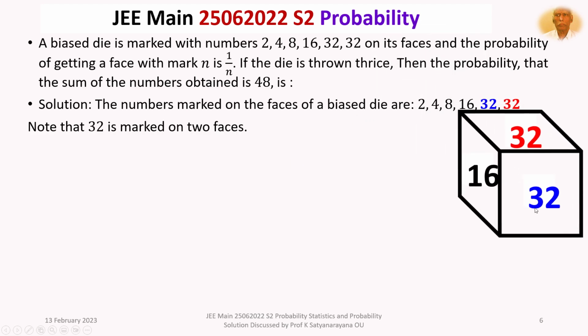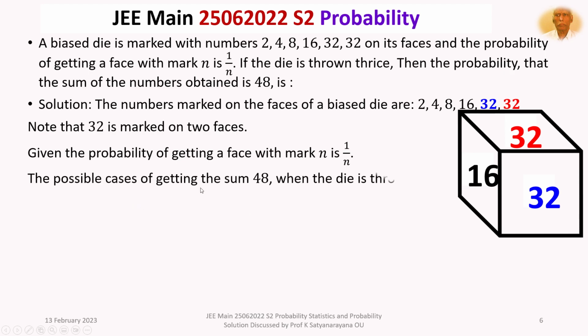This is the die, 32 is on 2 faces, and I have marked one 32 with blue, one 32 with red. Given the probability of getting a face with mark n is 1 by n, that is, the probability of getting a face with 2 is 1 by 2. The probability of getting a face with mark 4 is 1 by 4, etc.